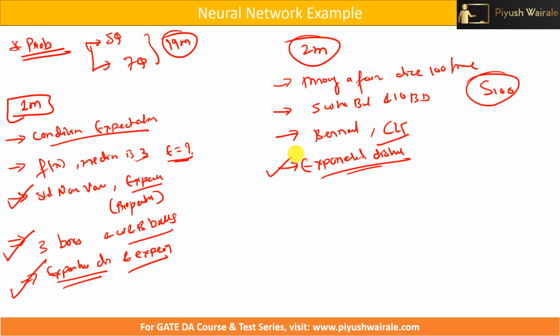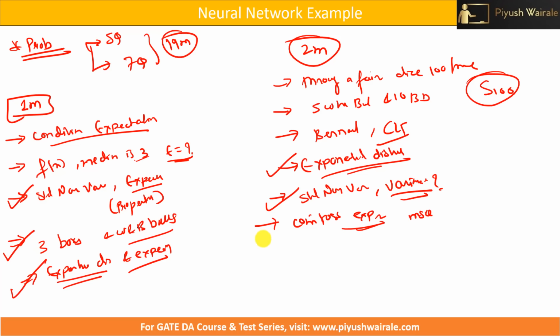Again, if you have gone through tests, you can easily solve this question. Then we have one question based on a standard normal variable, and variance was the question, right? Unknown. So again, you can easily solve this question. And there was one question based on a coin toss experiment, and it was an MSQ question. But if you understand that, you can easily solve this question. So I can say in general you can score 7 to 9 marks easily from this probability part.